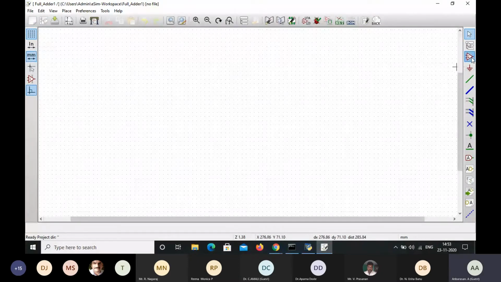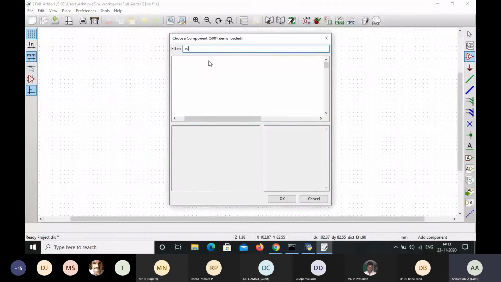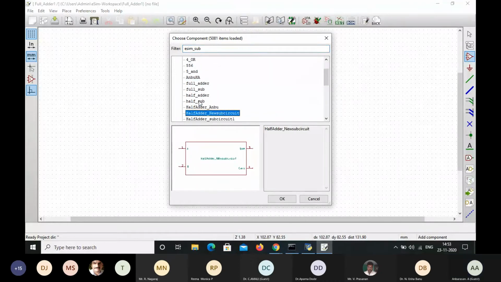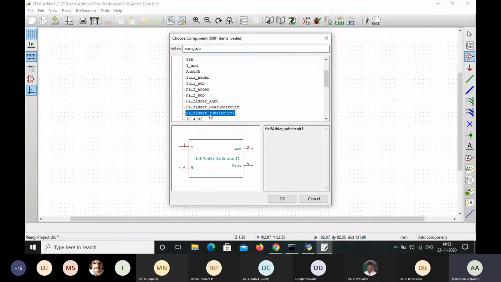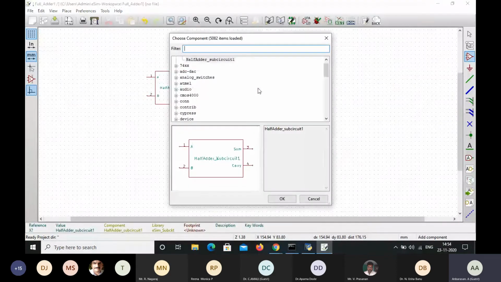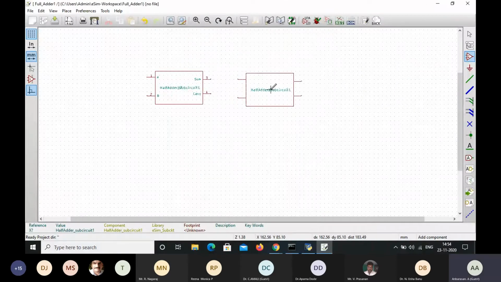So as usual, we are going to start the same procedure. That is place component, select the place component, and select here. So in this, I'm going to eSIM underscore sub-circuit. So in the sub-circuit, this is the half adder underscore sub-circuit 1. This is our sub-circuit we have created just now. Select, and I'm going to place over here. Again, I'm going to select the same half adder sub-circuit and then place